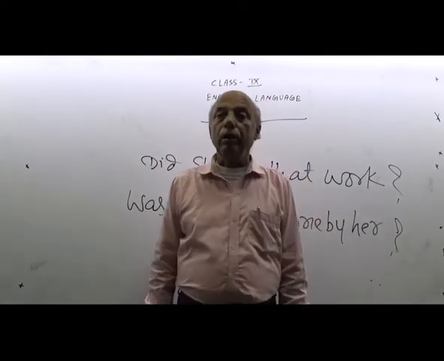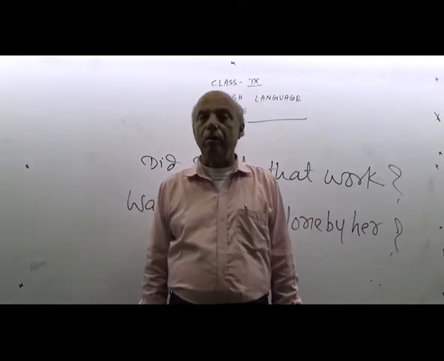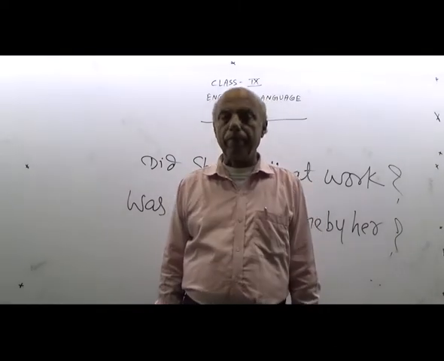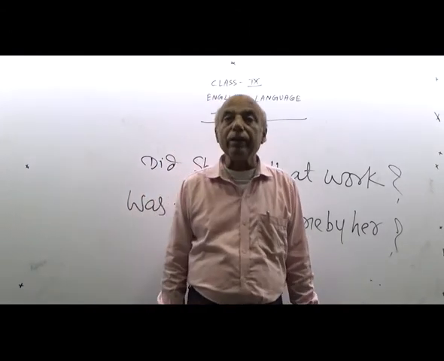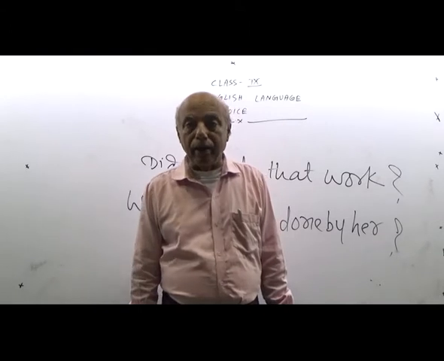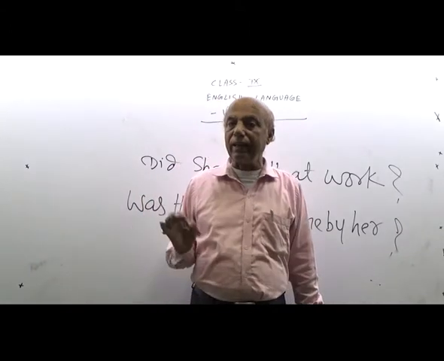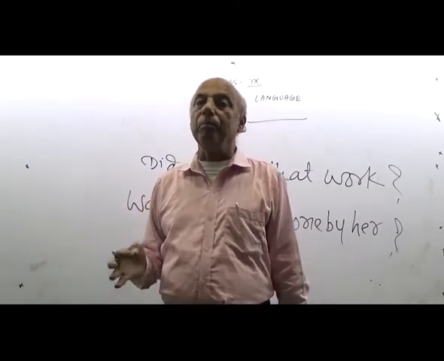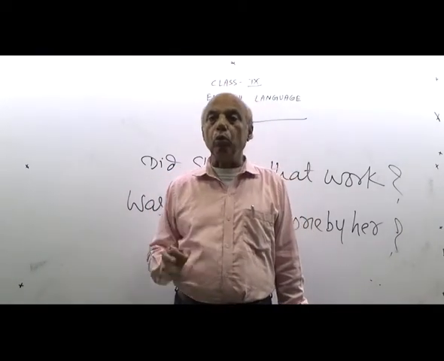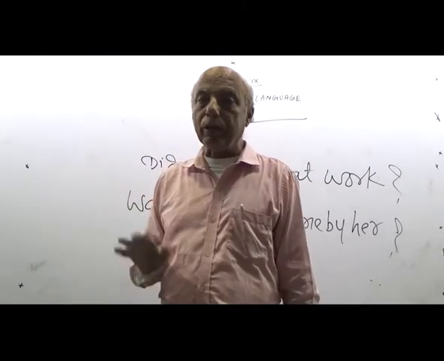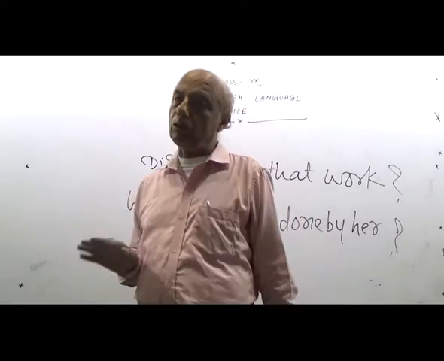As for example, he spoke. Did he speak English? Was English spoken by her? Had he done that work? Had that work been done by her? So here, whenever we come to future, will she write a letter? Will a letter be written by her? Will he do that work? Will that work be done by her? In this way, we change from active into passive of interrogative sentences.